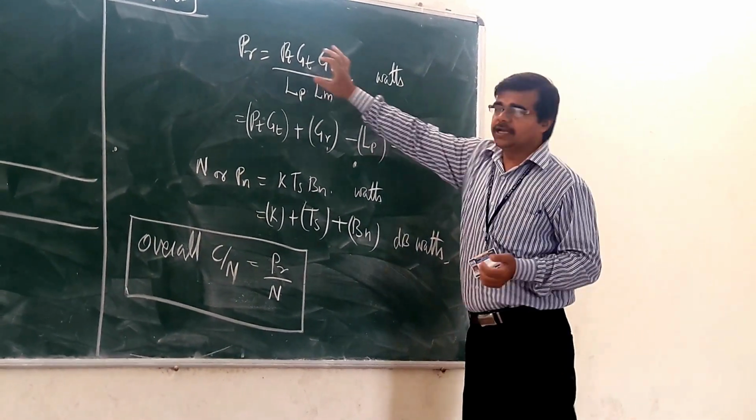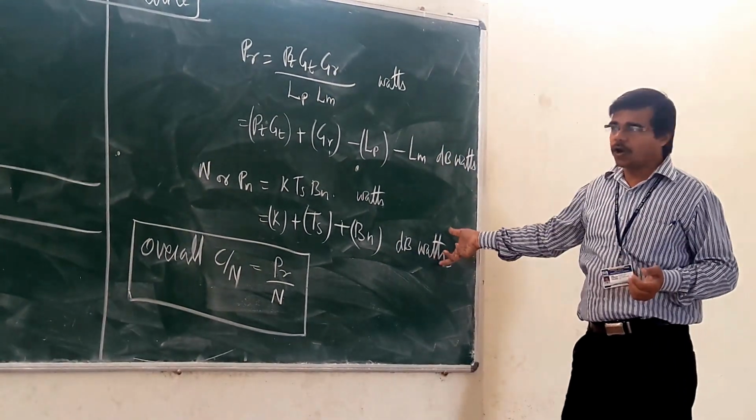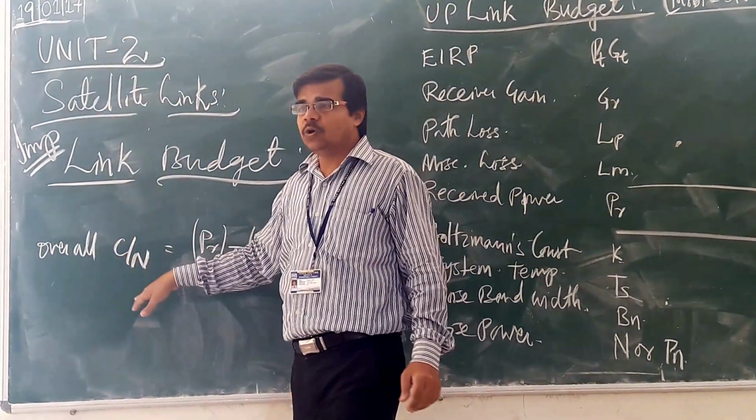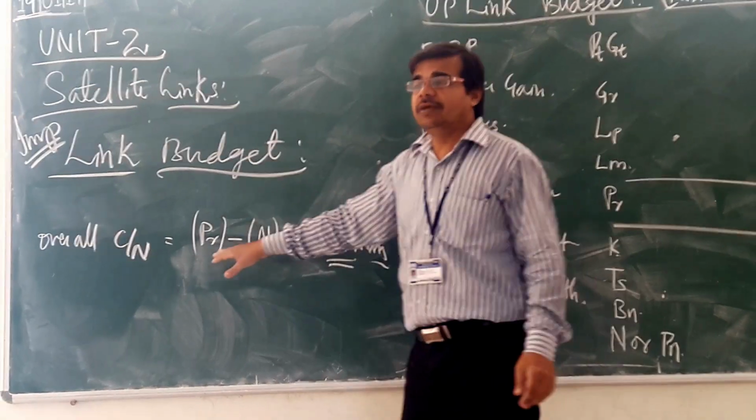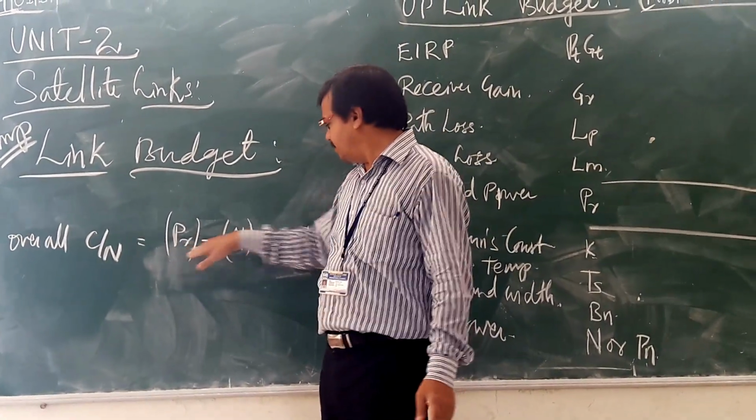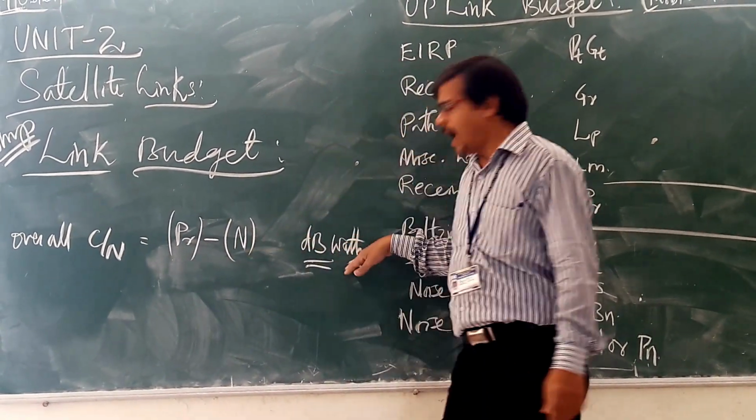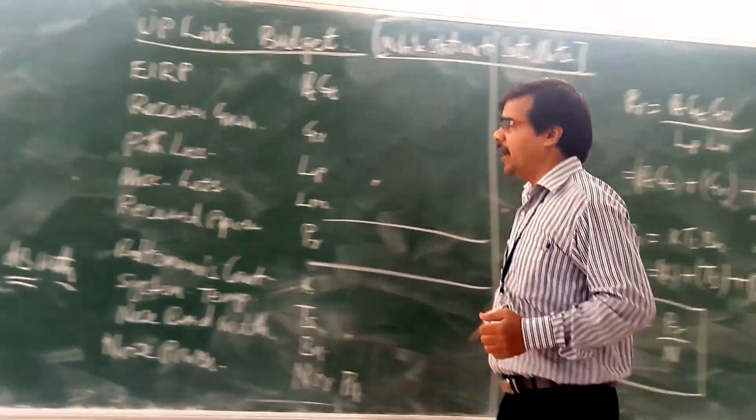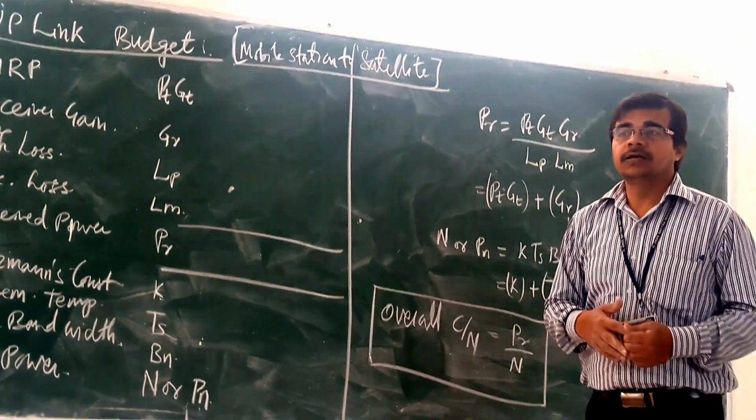So this is your received power, this is your noise power, and whenever we find the overall carrier to noise ratio, it will be the difference of your received power and your noise power, and it will be in terms of dB. This is one format for your uplink.